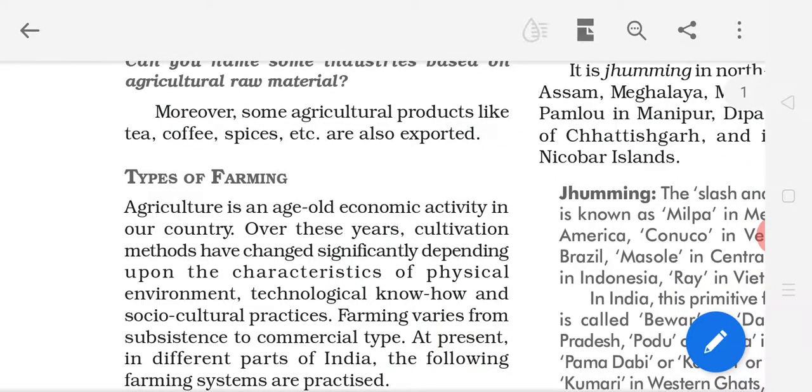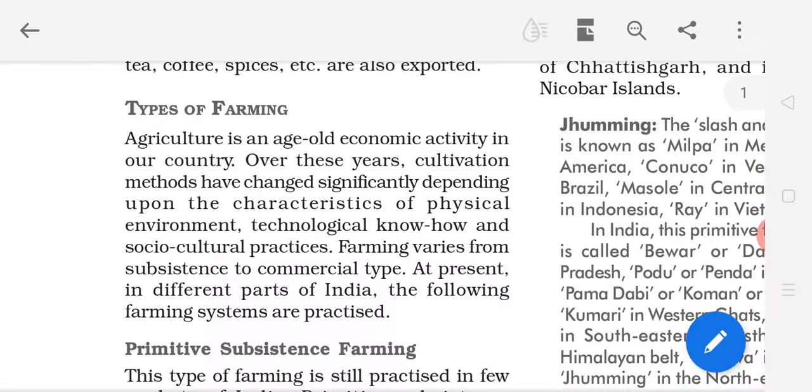Moreover, some agricultural products like tea, coffee, spices, etc. are also exported. Now we export, we send to another country. So these are products also: tea, coffee and spices.